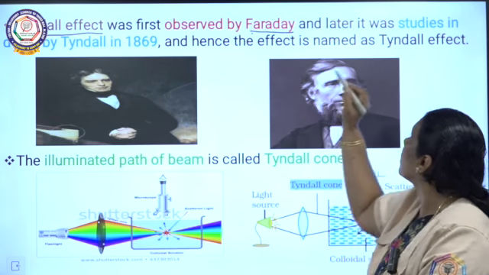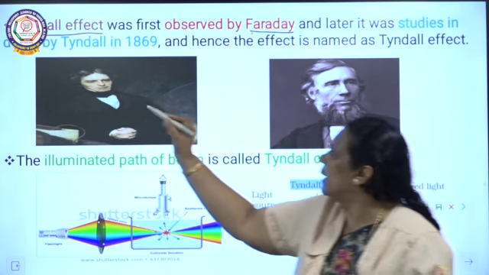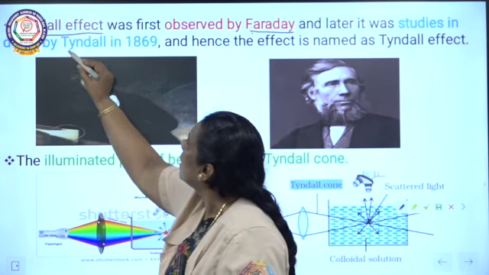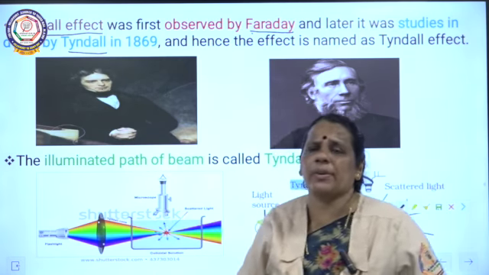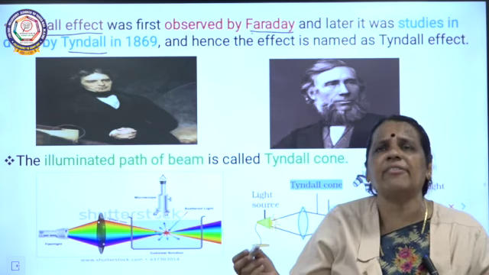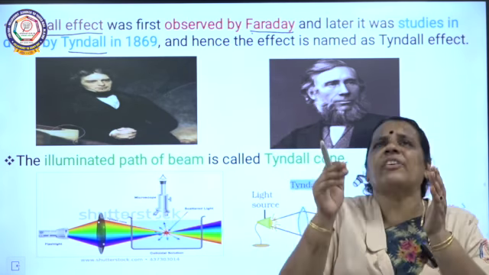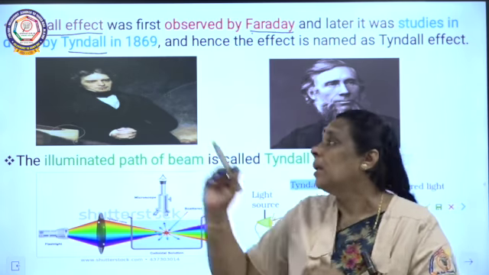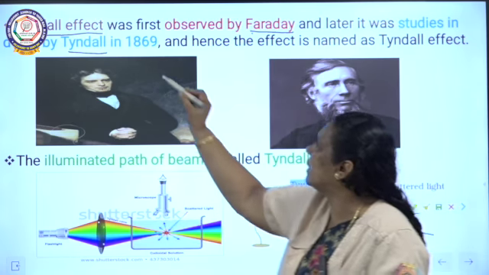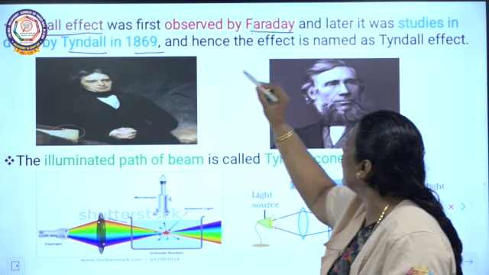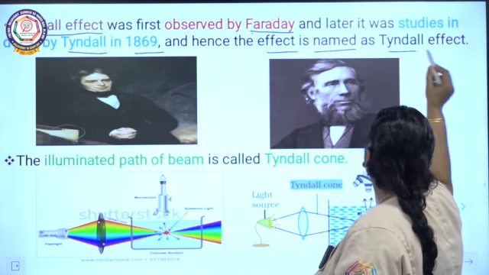It was first observed by Faraday, and afterwards it was studied in detail by Tyndall in the year 1869, and hence the effect is known as the Tyndall effect.